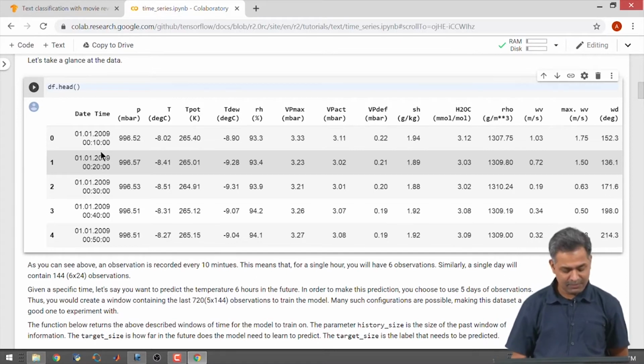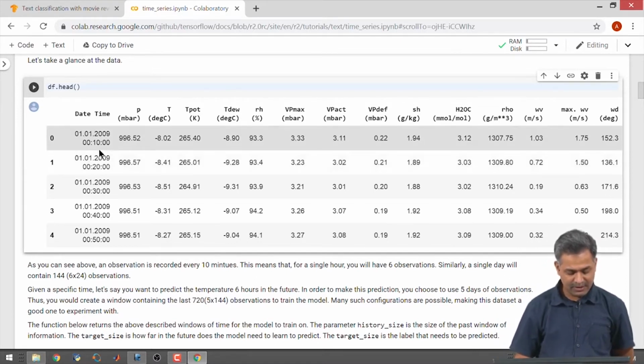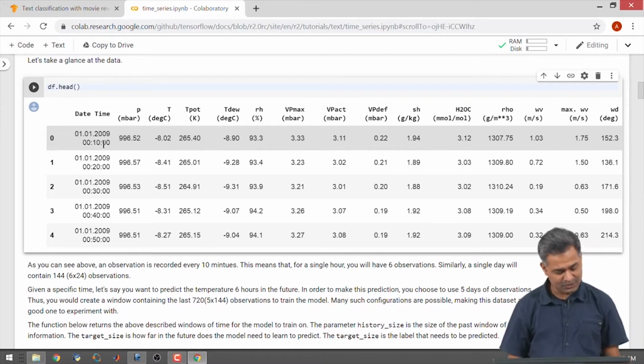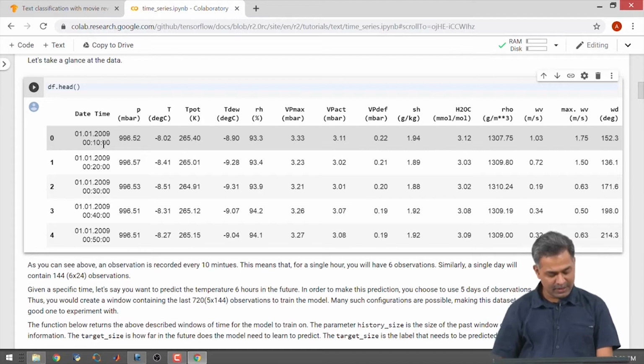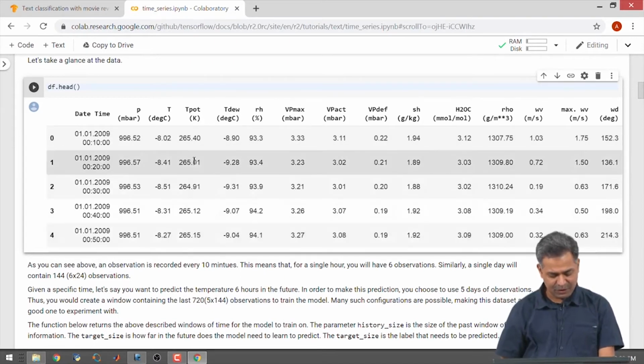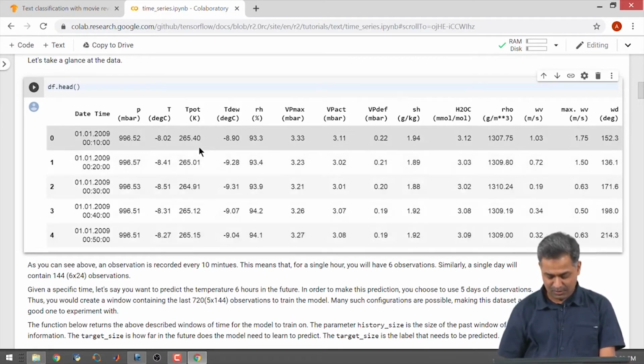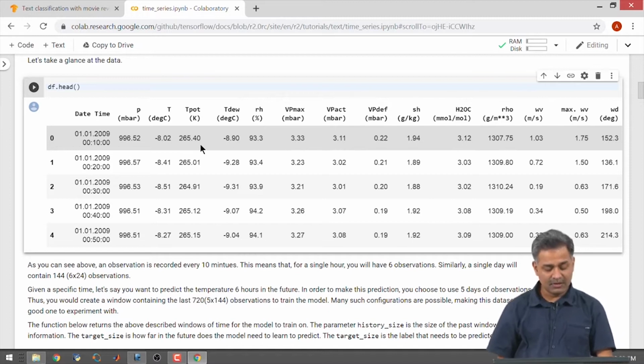Given a specific time, let us say if you want to predict temperature for 6 hours in the future, in order to make this prediction we choose to use 5 days of observation. Thus, you would need to create a window containing last 720 observations to train the model. Many such configurations are possible, making this data set a good data set for experimentation.